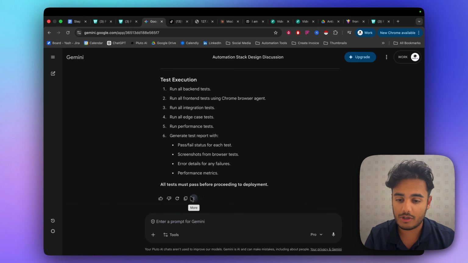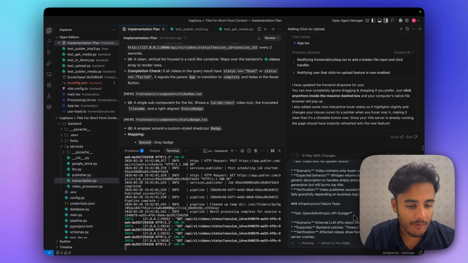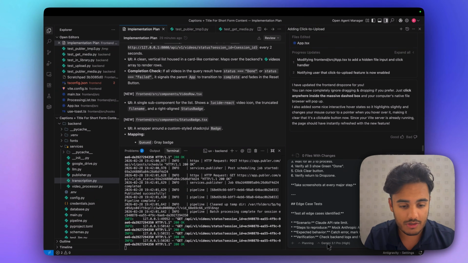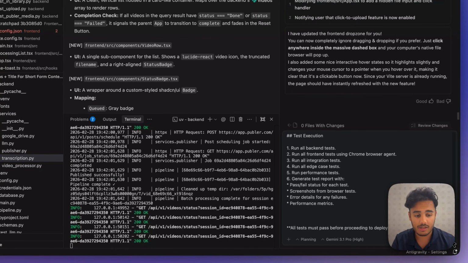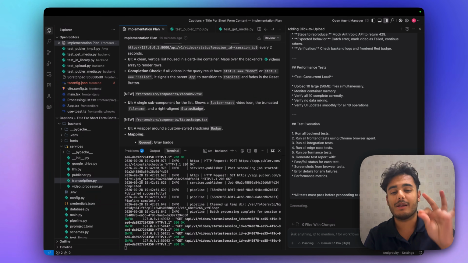I'm going to go through and copy these. So let's click on this, and let's paste them into our anti-gravity page over here. We're going to use Gemini 3.1 high in planning, and we're going to go and send this off for testing. It should go and make sure everything is working perfectly.